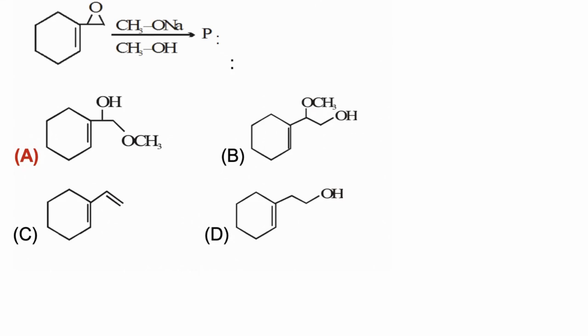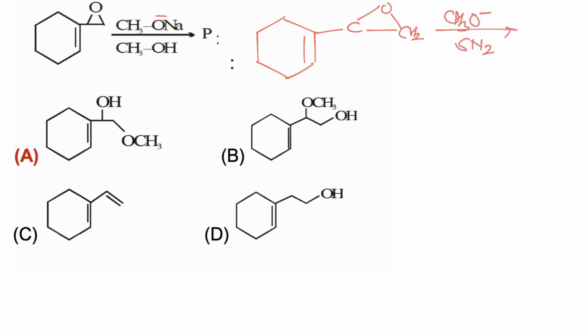In this question, CH3O negative acts as a nucleophile. Now a cyclohexene ring is present, and at this carbon an epoxide ring is present. Now CH3O negative acts as a nucleophile. The reaction takes place via SN2 mechanism. Now the nucleophile will attack at the less crowded carbon. So the nucleophile will attack at this carbon. Simultaneously carbon oxygen electrons are shifted, and after attack of the nucleophile,